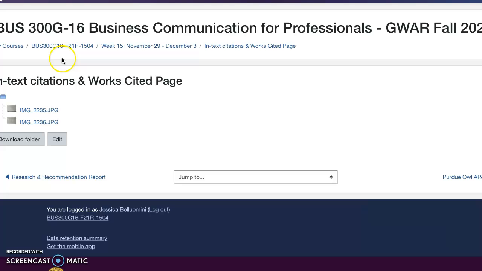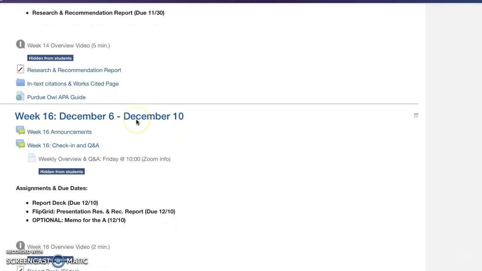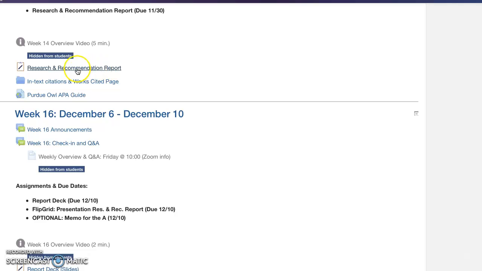Another thing is that some people forgot to, or should maybe add some images, either graphs or just making sure that you have some visual elements in your report. You want to think about how you are visually presenting your ideas to the reader. So thinking about that as well. So just little things. Anyway, I let you guys know all those things in your research and recommendation report draft that was in week 15.